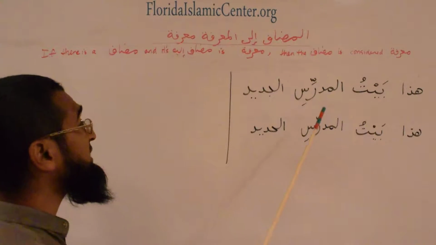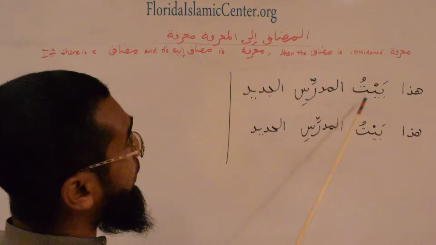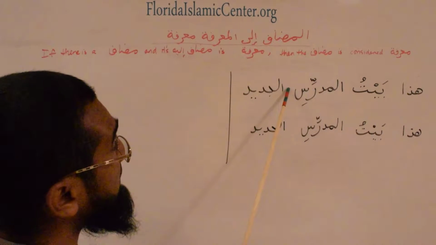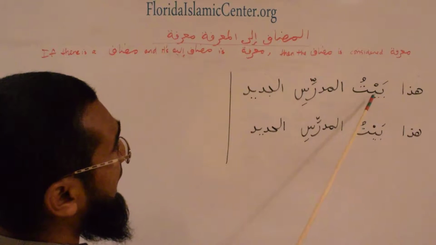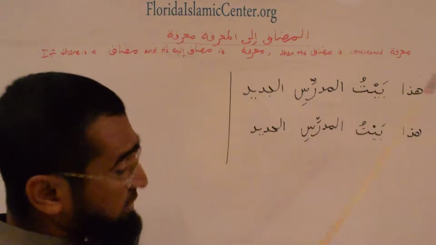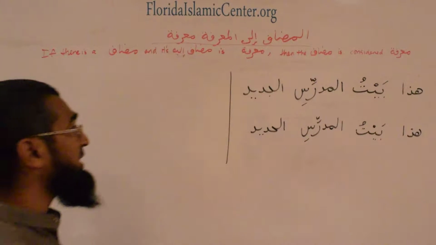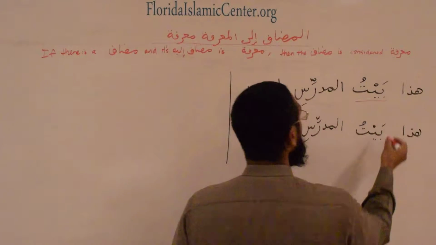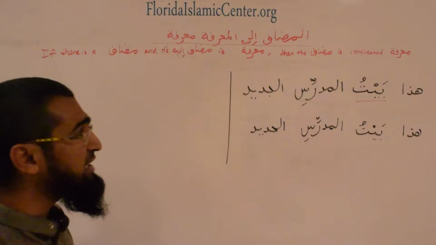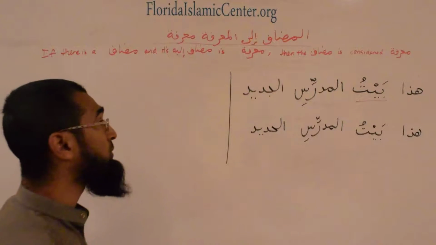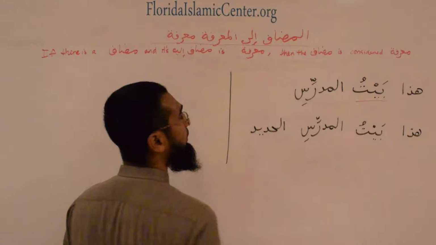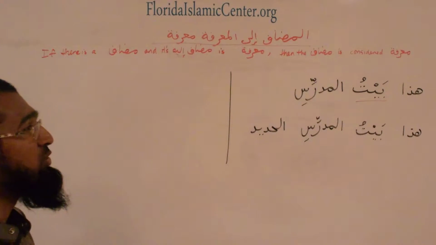So if we want to say that the teacher's house is new, what are we going to use? How will we describe it? Baytun, we want to describe this house. This bayt, we want to say that it's new. Would you say al-jadidu or jadidu?